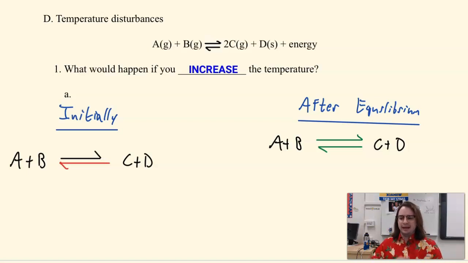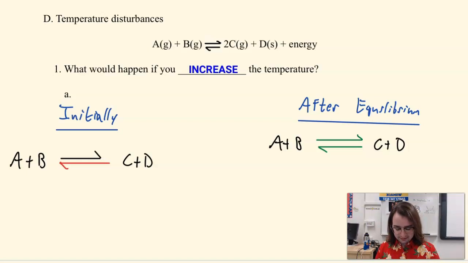I want you to analyze and understand why these changes are occurring. But sometimes we're in a mood, and we just kind of need to figure things out, and there's always something that you can rely on based on this pattern to kind of help you through stuff when you're talking about Le Chatelier.